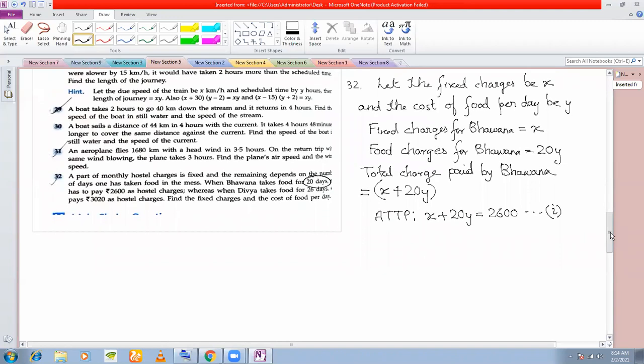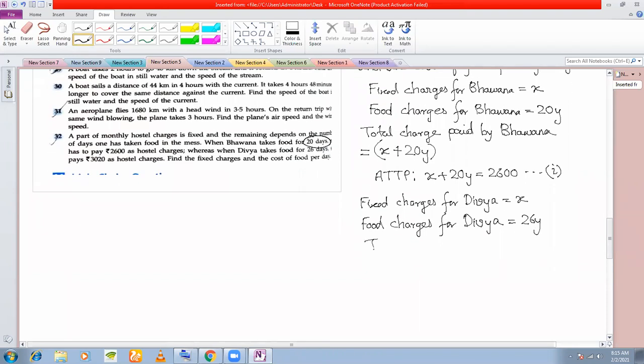Now we come to the second girl, Divya. She has taken food for 26 days. So fixed charges for Divya first. Again, because charges are fixed, you cannot do anything about it. So this should be X, whether it's Divya or any other person. Okay, and food charges for Divya. If you see, she has taken food for how many days? 26 days. And the cost of food is Y per day. So what is the total charge of food? 26 into what? 26Y.